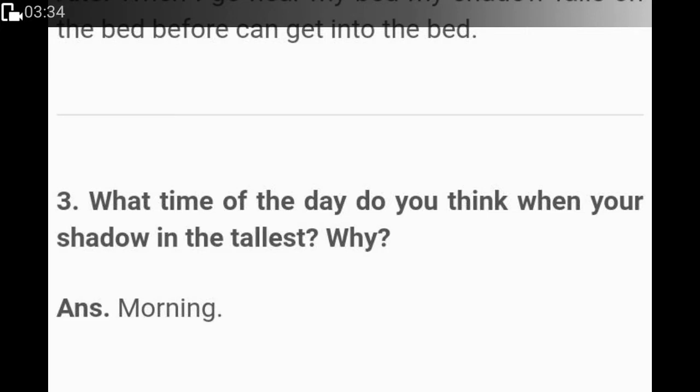That's why the shadows are tallest in the morning and in the evening. Now you are given three options: morning, afternoon and night. We will choose morning, because in the afternoon our shadow is the shortest, and at night we don't see it unless we are walking out in the moon or in street lights.